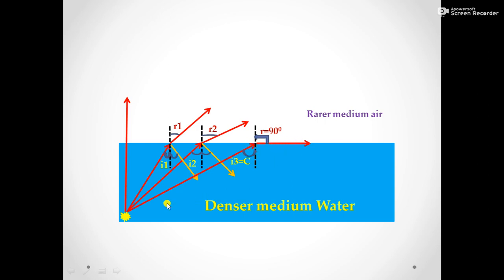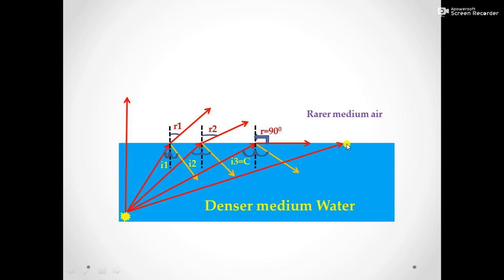Let us see what is happening to the next incident ray. Here also partial reflection is there with the same angle I3.